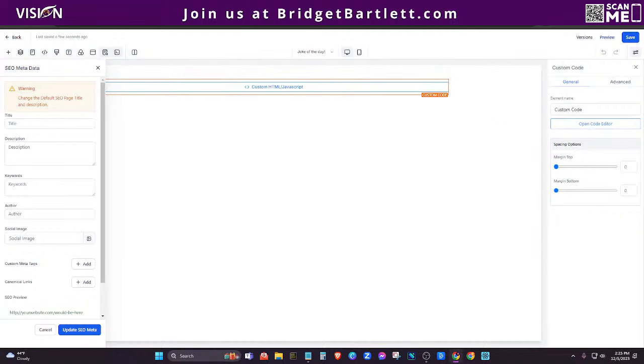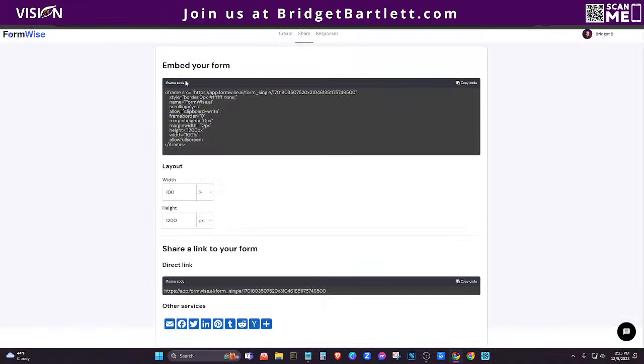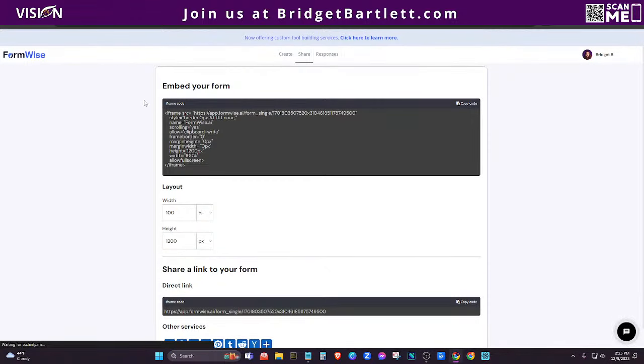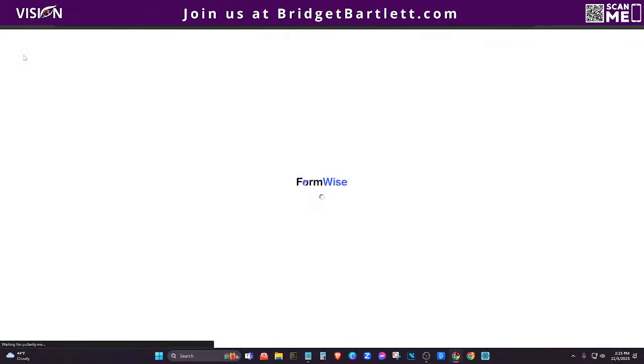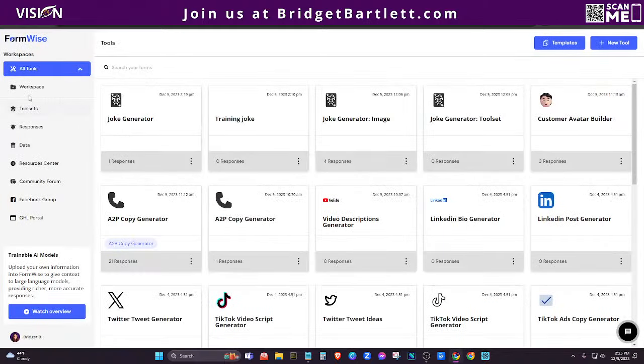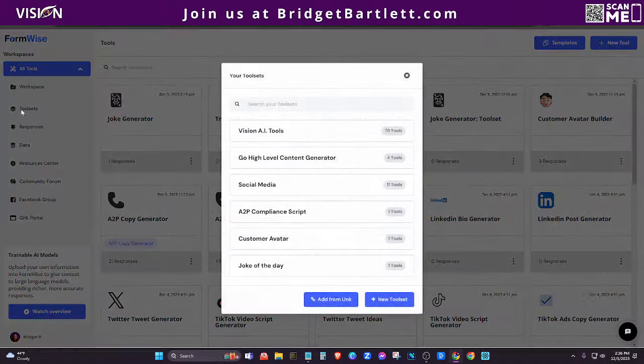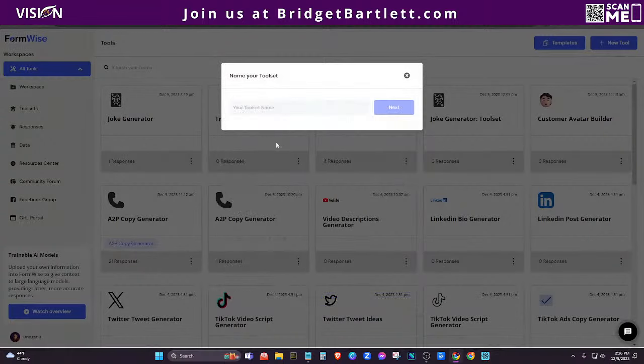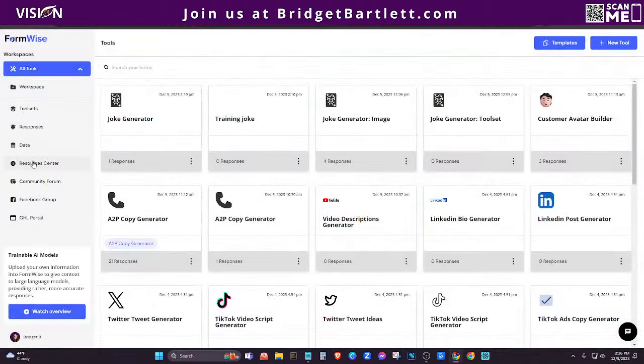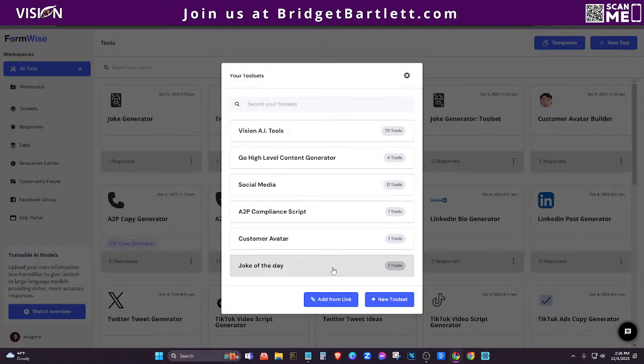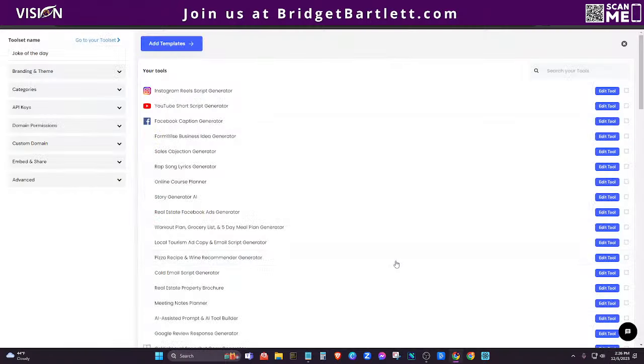Now, you also have the ability to just connect a domain inside of Formwise so that you don't have to do this. So if you go to Formwise now, let's go back to our original screen, the home screen. If you wanted to create the domain, there's actually a few different ways of doing it, but you can go to tool sets and create one called joke of the day. You just type in your new tool set and then give it the name. So I'm going to go to tool sets now and go to the one that I said is joke of the day.